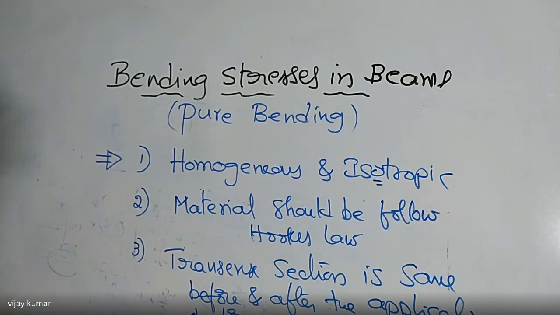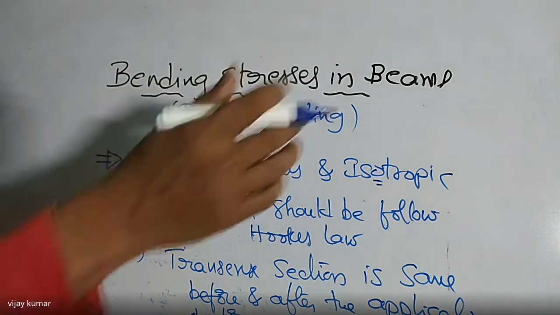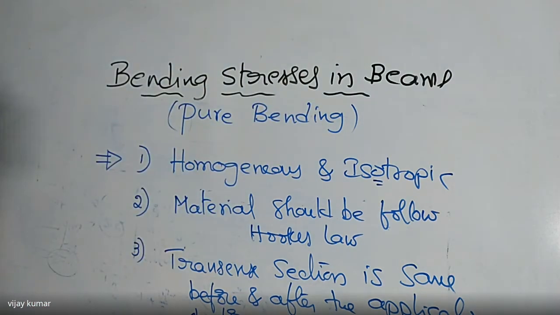One is homogeneous and isotropic, and the second one is the material should follow Hooke's law. The transversal section may be any form, a rectangular section and circular section or whatever cross section we can take. The section remains the same, so there is no change of dimensions.